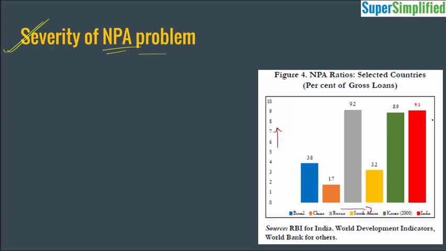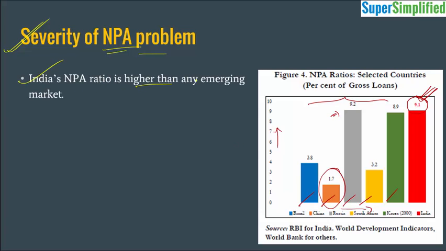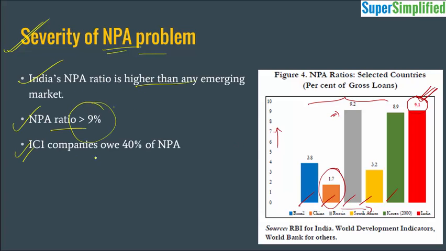Here you can see that the red bar on the extreme right represents India, with an NPA ratio of around 9.1%, and the other countries like Korea, South Africa, Russia, China and Brazil are all below us except Russia. So this is a very critical condition and it is much higher than our peers. You can compare with China, it is just 1.7%, and our NPA ratio is higher even than the peak levels which were seen in Korea during the East Asian crisis. So India's NPA ratio is higher than any emerging market and most of our debt lies with the IC1 companies.